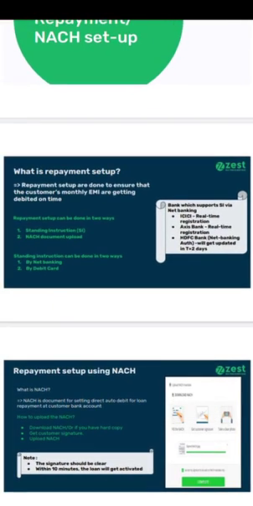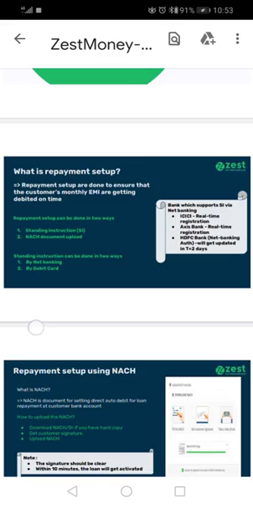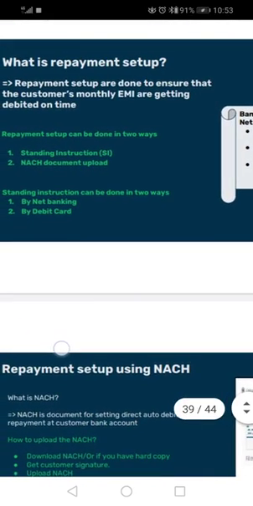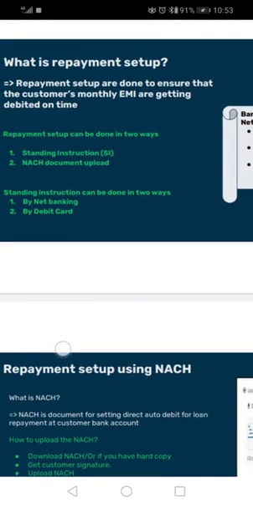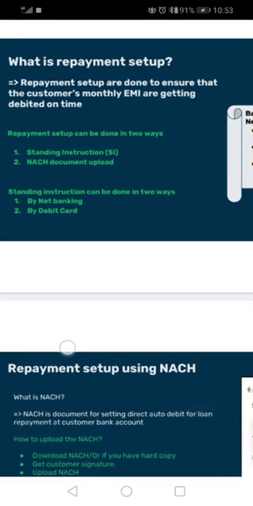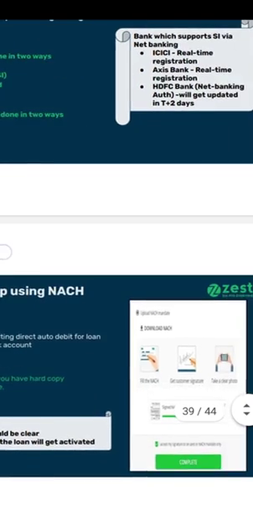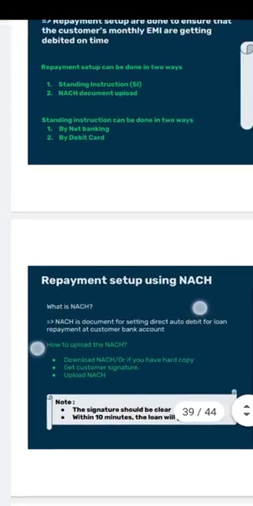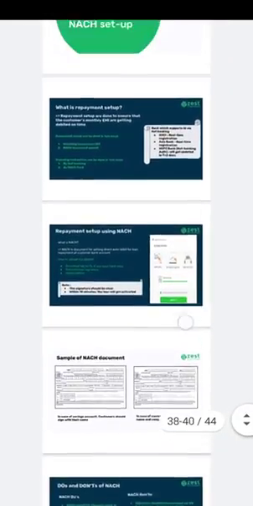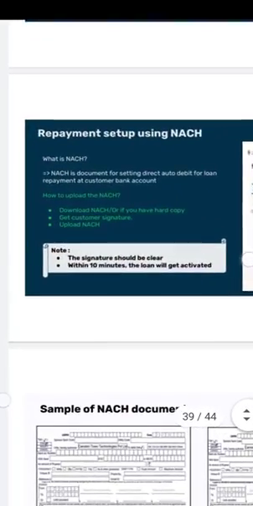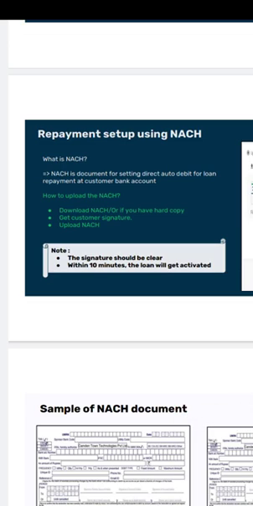Repayment setups are done to ensure that the customer's monthly EMIs are getting debited on time. Repayment setup can be done in 2 ways: standing instruction, or NACH document upload. Standing instruction can be done in 2 ways: by net banking, by debit card. Repayment setup via NACH. NACH is a document for setting direct auto debit for loan repayment at the customer's bank account.